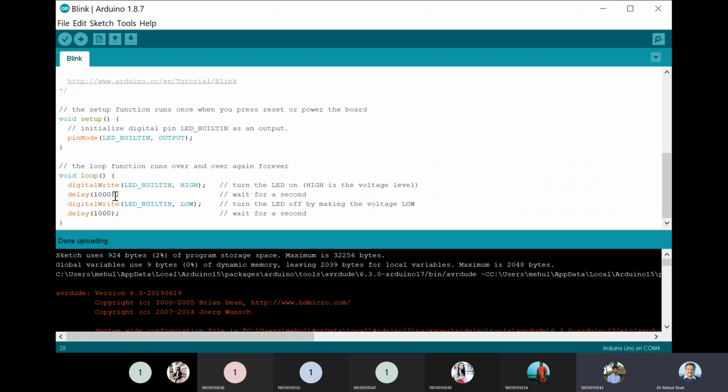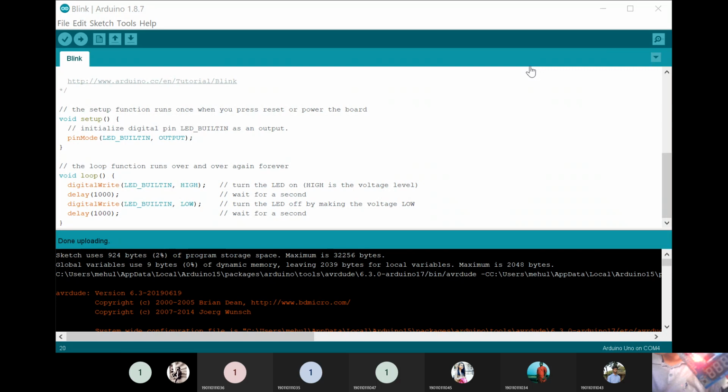Sir, can you simulate this? See, this is Arduino code, so I will not be able to simulate it. I can show it to you, so just a minute, right? I have it on video. Can you see the LED blinking? Yes, sir. So it is blinking at a rate of 1 second.